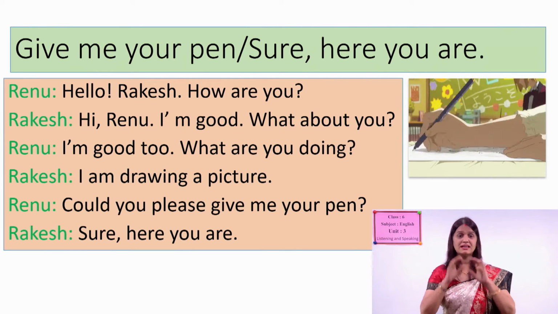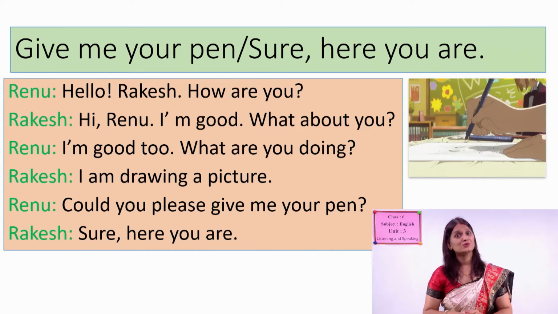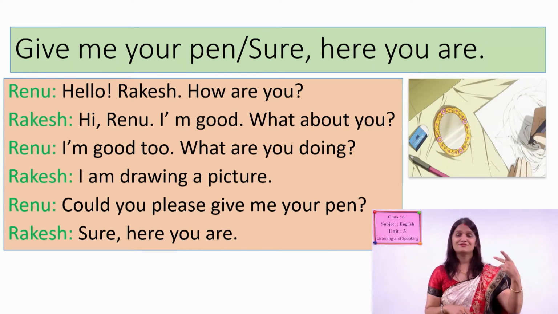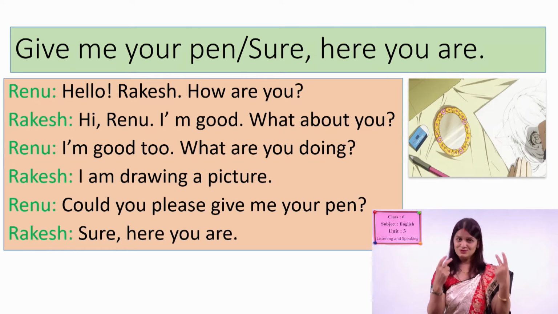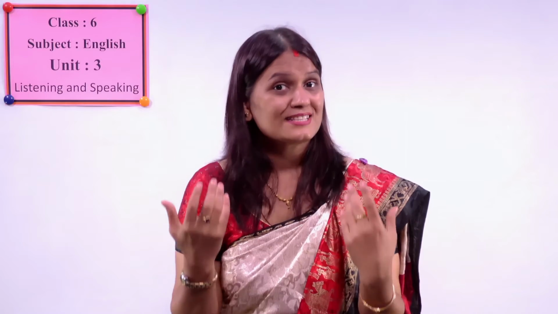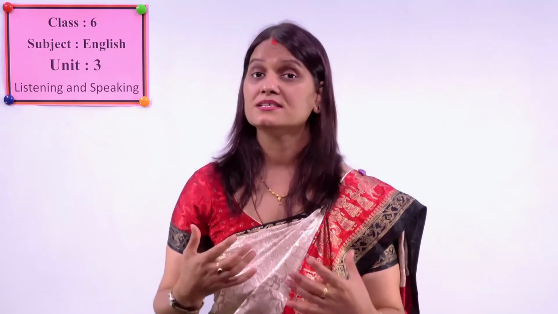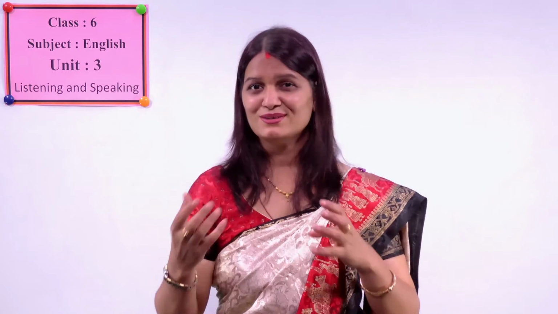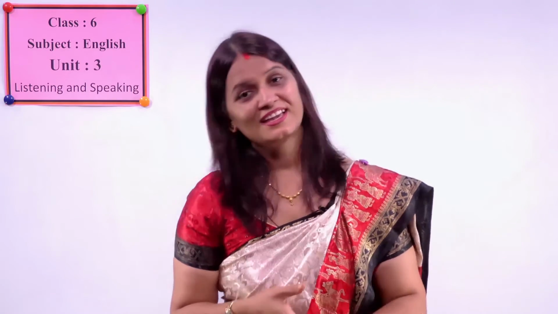This is the situation, and you could see the conversation here, right? So similarly, you will do it for 3 other different situations. I'll give you 3 minutes. Within that time, I want both of you, in pairs, to talk to each other. You are not saying directly, give me something, or would you mind giving, or will you. Instead, you will say, hi, hello, how are you, and then you will add the request. Okay, can you do it? Good, you can.